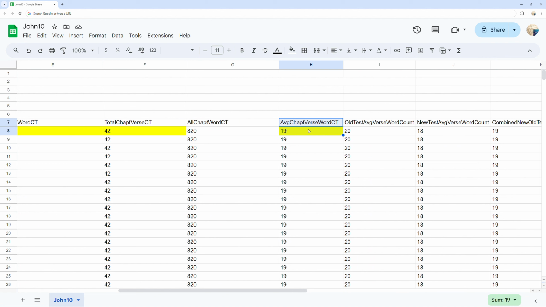As well as the average verse word counts for the complete Old Testament, New Testament, and both combined, to get a comparison of John chapter 10 word per verse count.